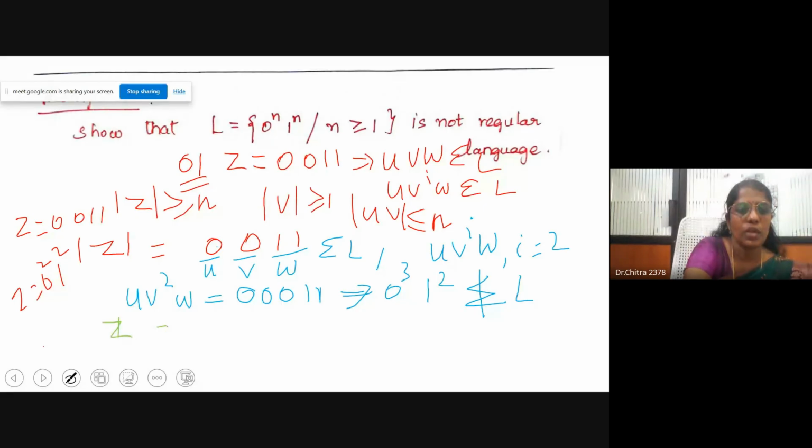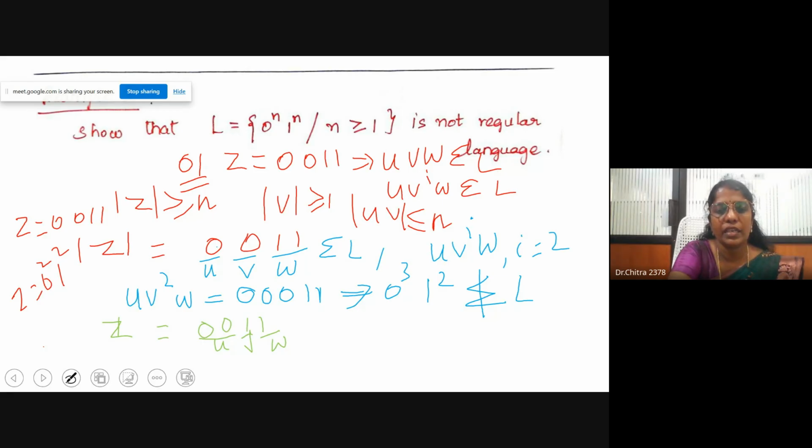Is it equal to 0011 only? I am taking U as 00, V as 1, and W as 1. Previously I took 0 as V, but now I am taking V as 1. Now calculate U V square W.